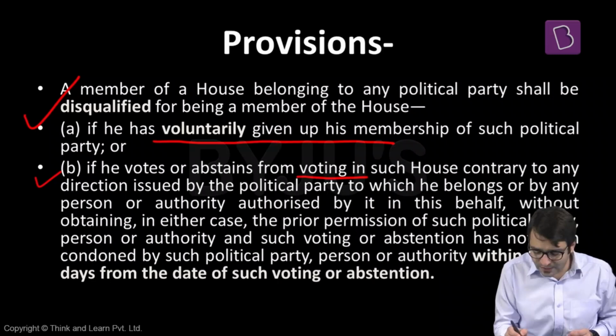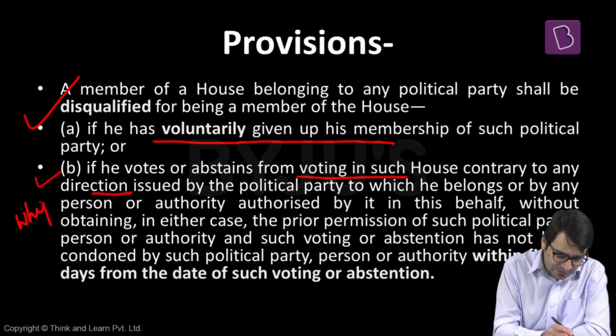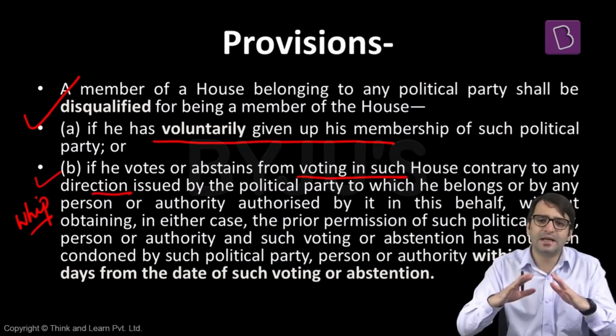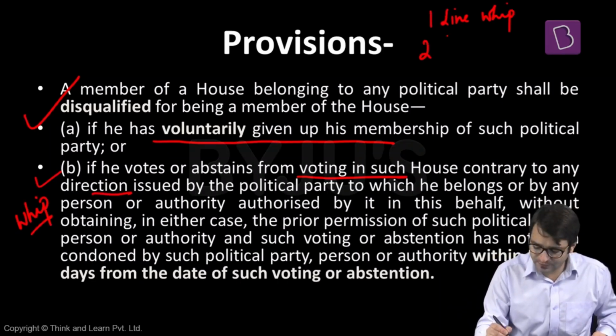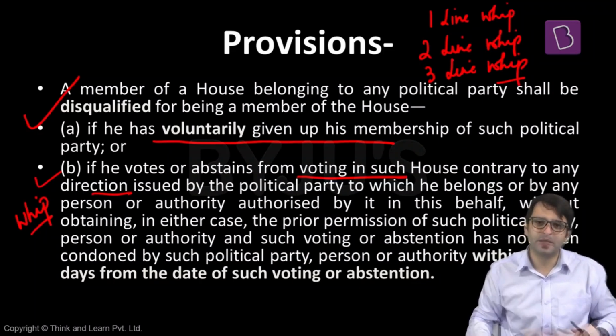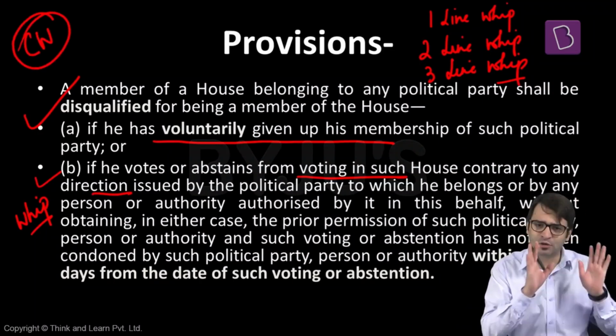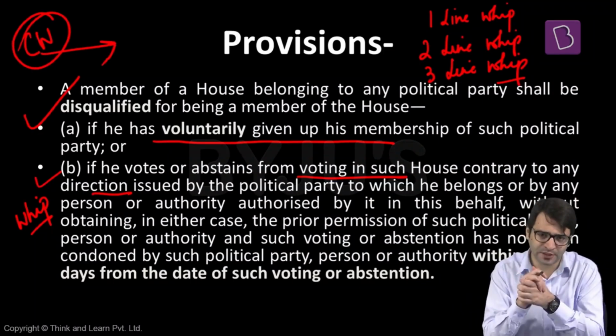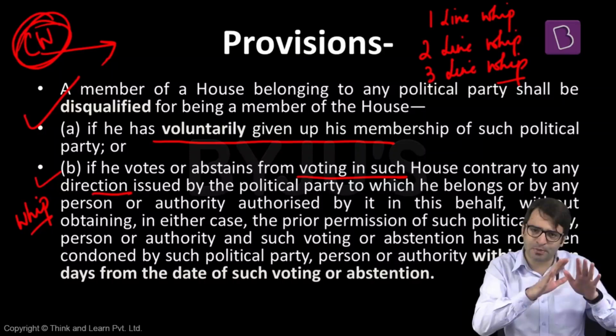If he abstains from voting in such a house contrary to the direction or the whip issued by the political party. What is this whip? Whip is like a directive. And there are 3 types of whips: 1-line whip, 2-line whip, and a 3-line whip. What is the difference? Let's say, for example, there are 52 MPs belonging to the Congress party in Lok Sabha. And then there's a chief whip of this party in the Lok Sabha. This chief whip is the floor manager of this political party. That means this chief whip manages the members of the parliament belonging to the Congress party in Lok Sabha.